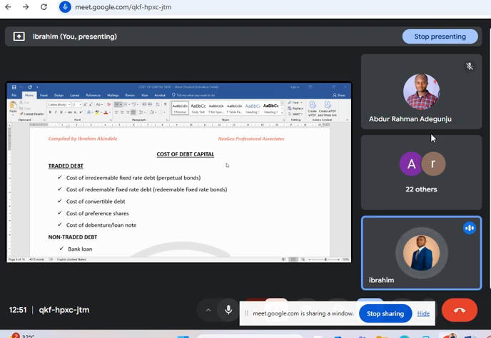When we get to bond valuation, my partner will take you on that, whereby you need to determine the return for the lender, not the borrower. Now you are calculating cost to the borrower. So when you get to bond valuation, you need to calculate the return to the lender.